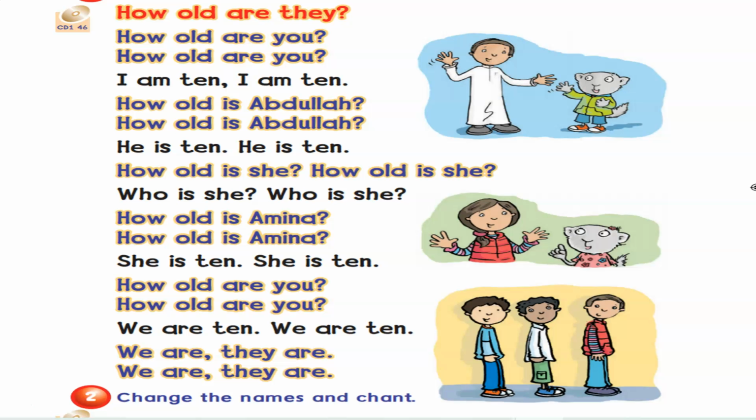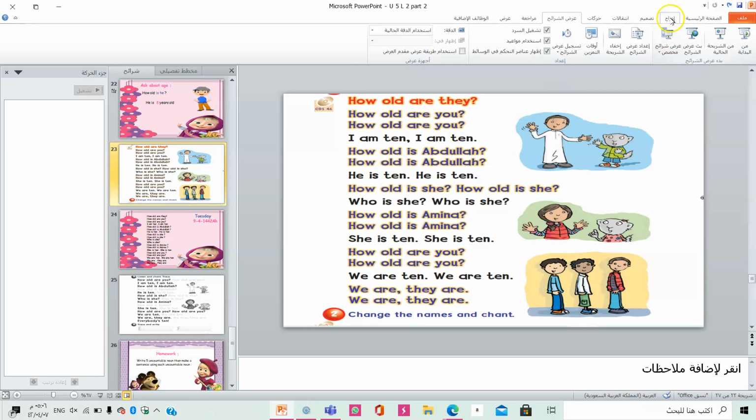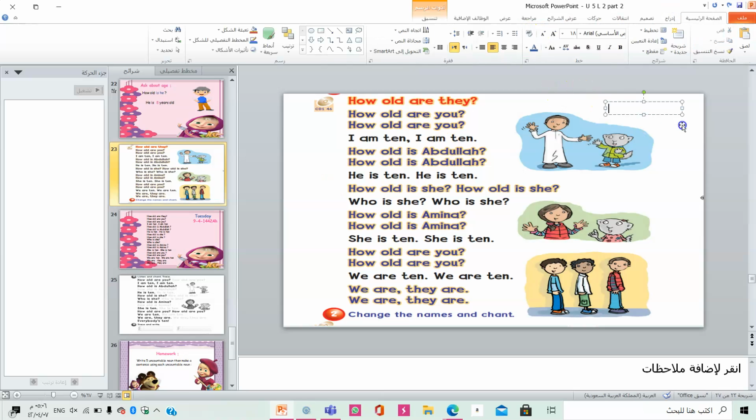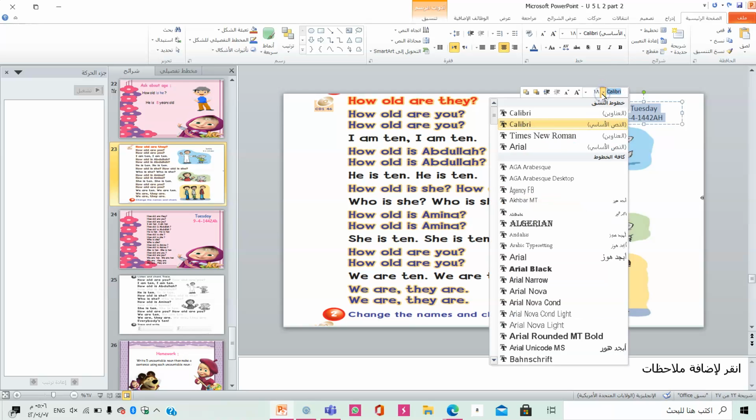Okay, girls? Now, I want you to open your book. Please, girls, open your book. Page number 38. Write the day with the date, please, girls. Write Tuesday. Tuesday, 9, 4, 1442 after Hijrah. Again, write the day with the date, please, girls, in your book on page number 38.